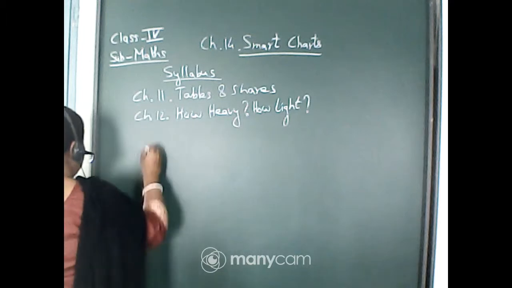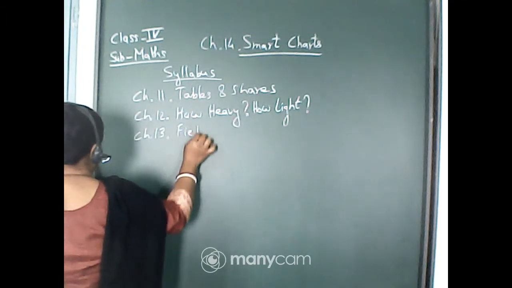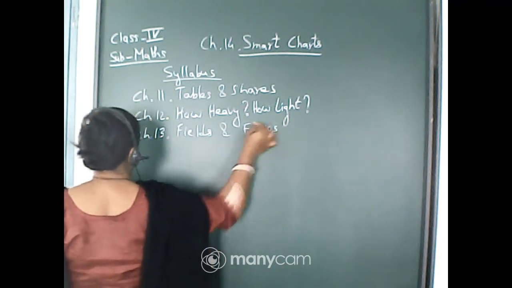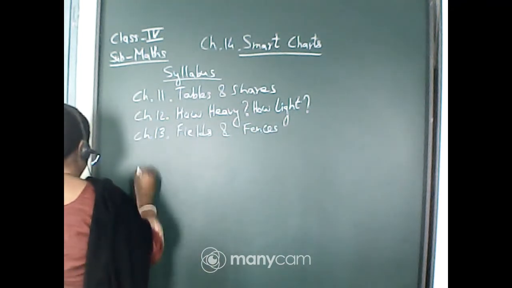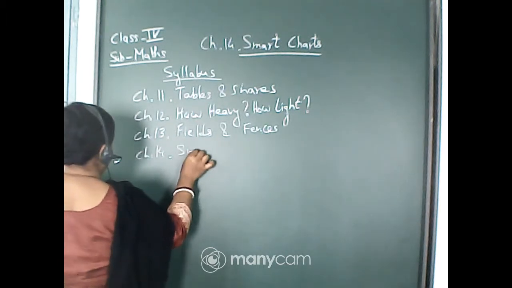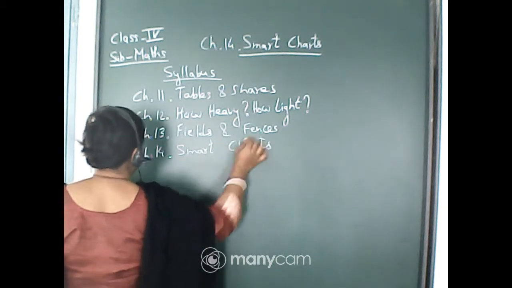Then chapter number 13, fields and fences. And chapter number 14, smart chart. This is from Math Magic.